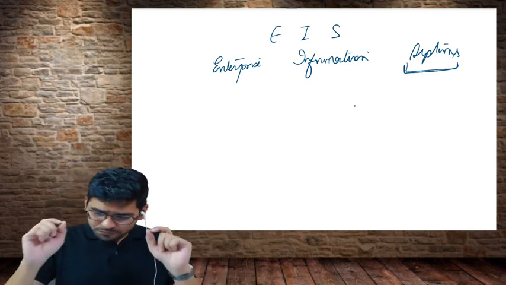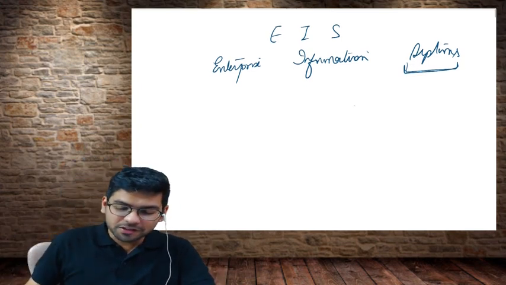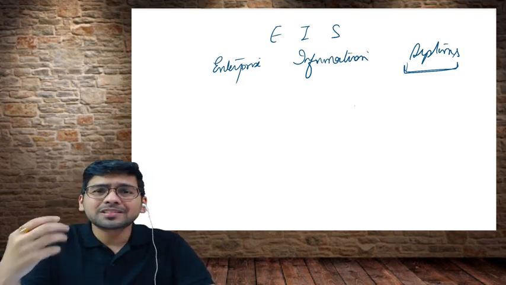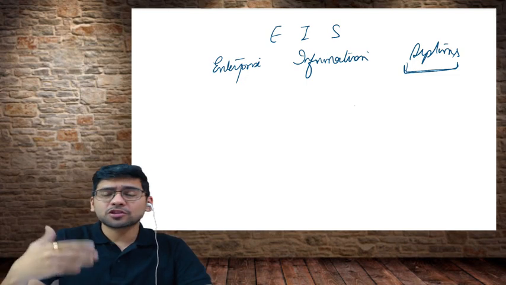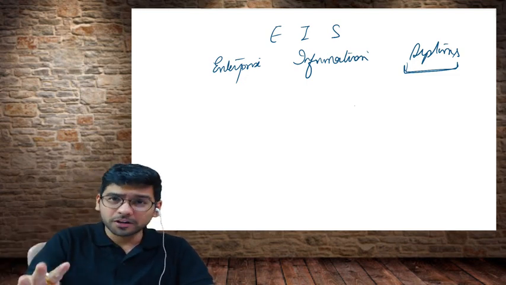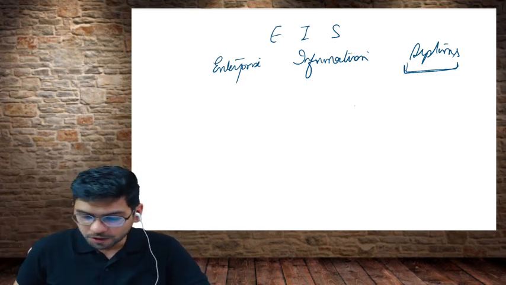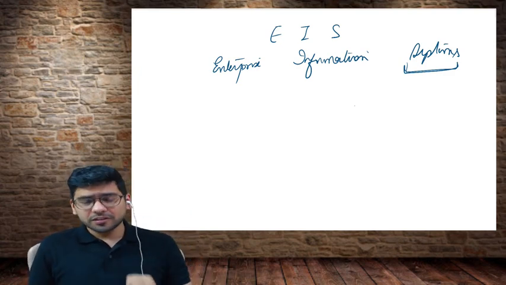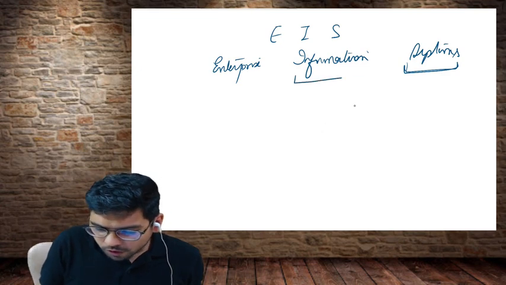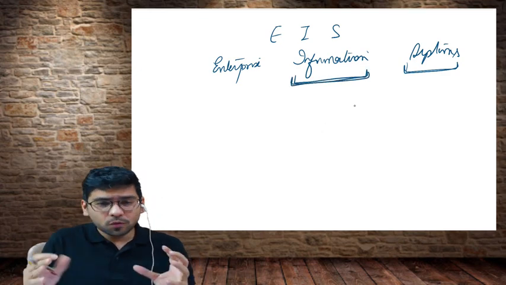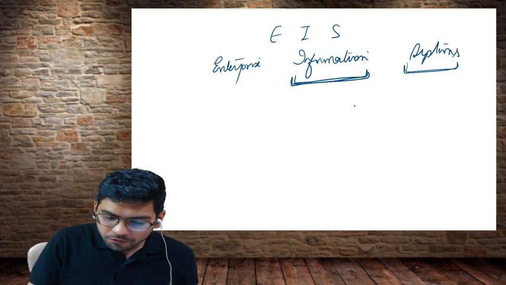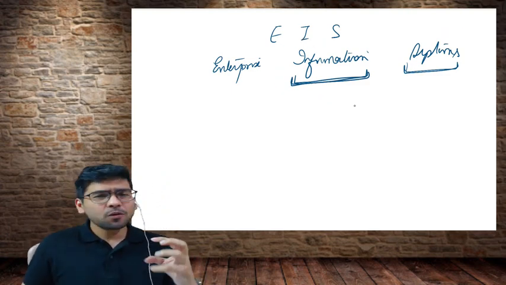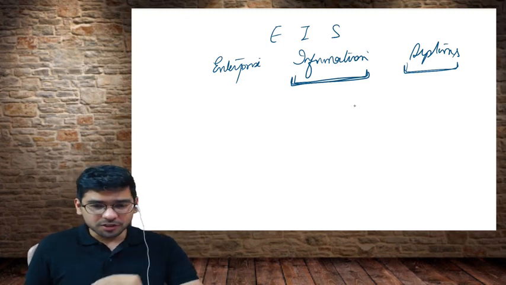All right, so now coming back to this definition, enterprise information system. I told you in very basic layman's language what a system is: a collection of things that work in coordination to achieve some goal or objective. Now, this was just a generic meaning of the word system. Now let us understand the word information, and then we are going to collectively discuss the two words. So can anyone answer now, what do you mean by information?